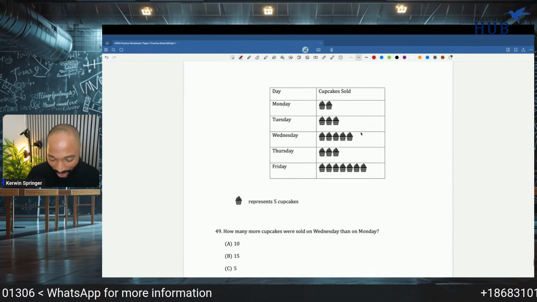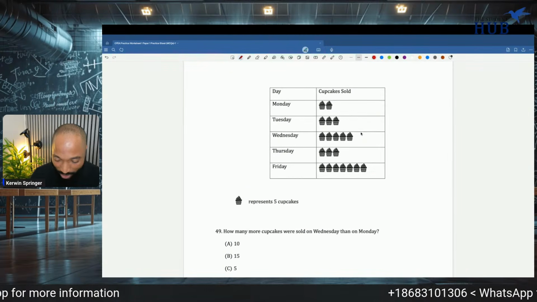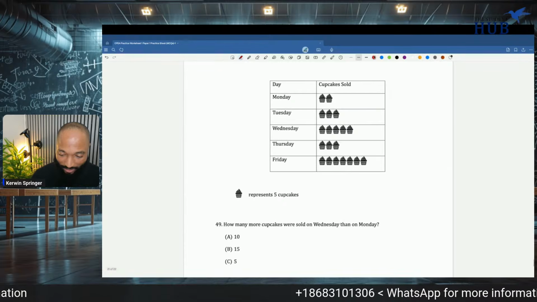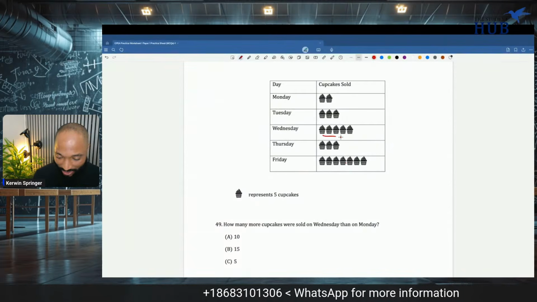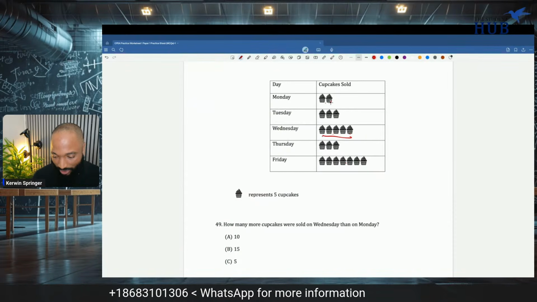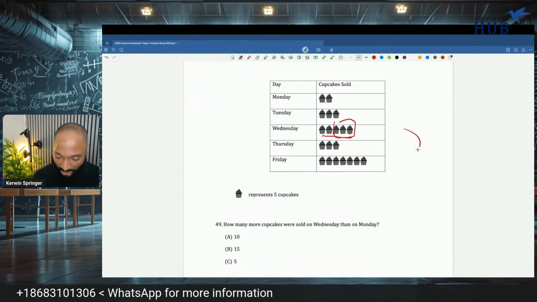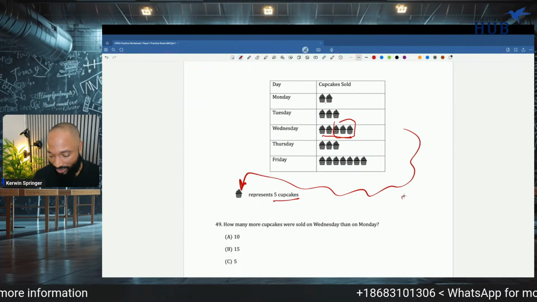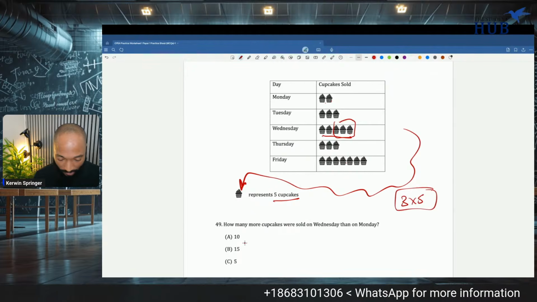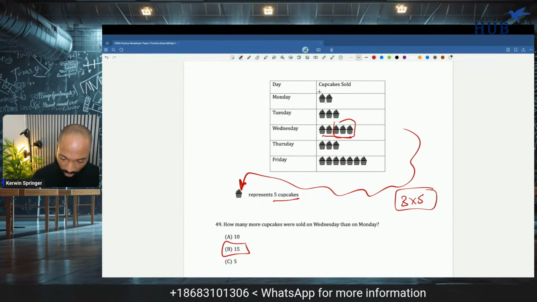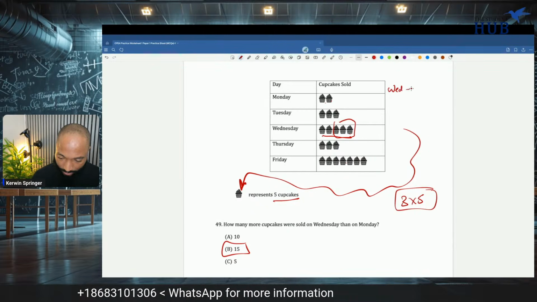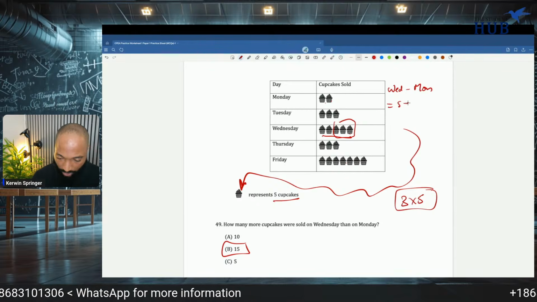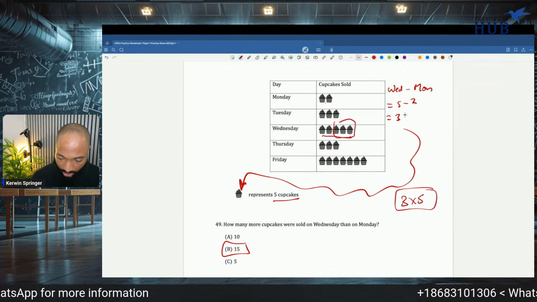How many cupcakes were sold on Wednesday? How many more cupcakes were sold on Wednesday than on Monday? Wednesday had 1, 2, 3, 4, 5, and Monday had 1, 2. So when you subtract, you get 3. But let's take a walk across to the key. Each one of these represents 5. So 3 times 5 is 15. So the difference between Wednesday and Monday is 5 minus 2, which is 3 cupcakes.